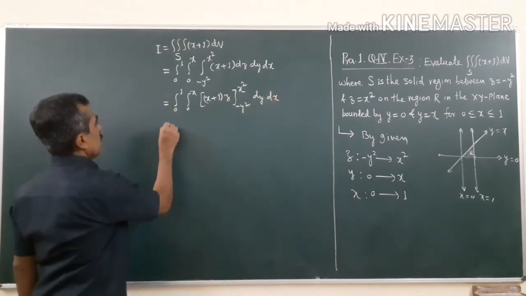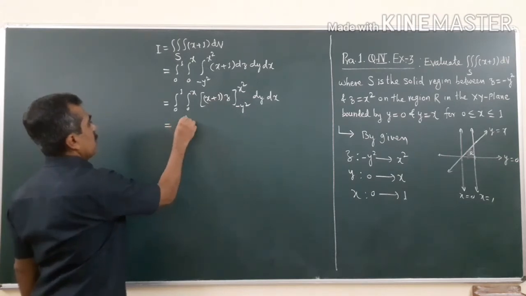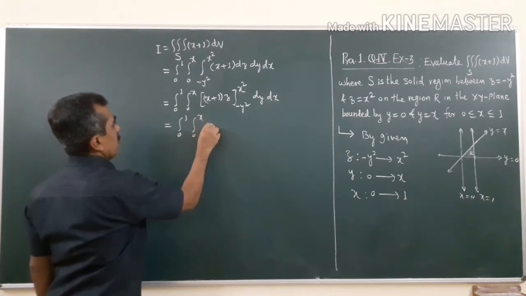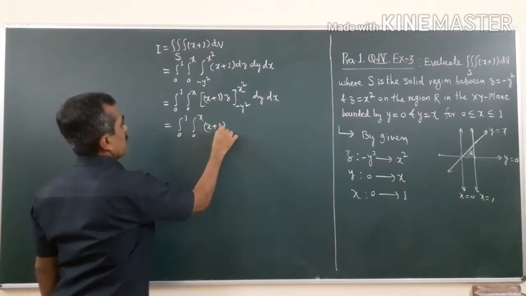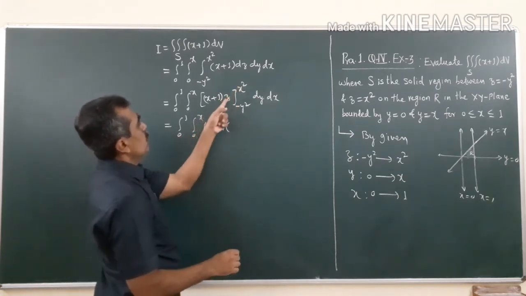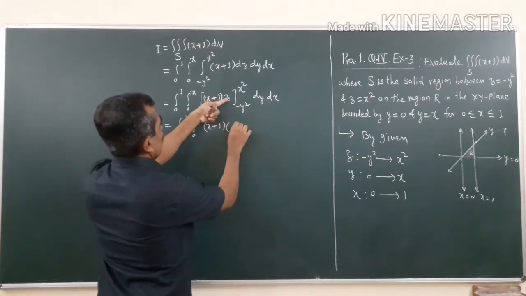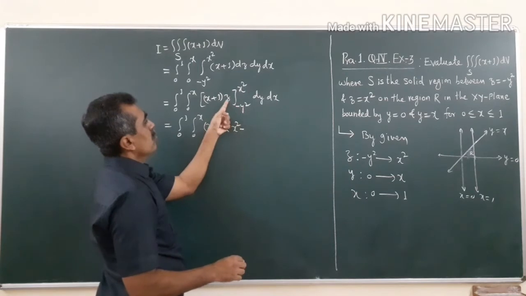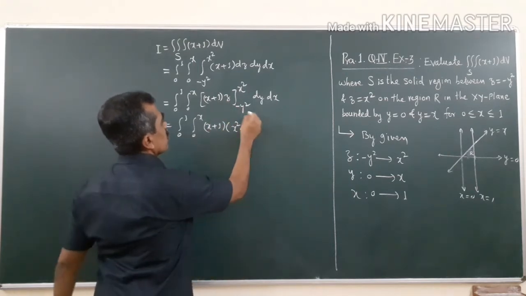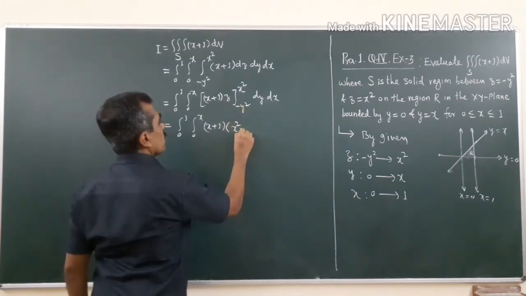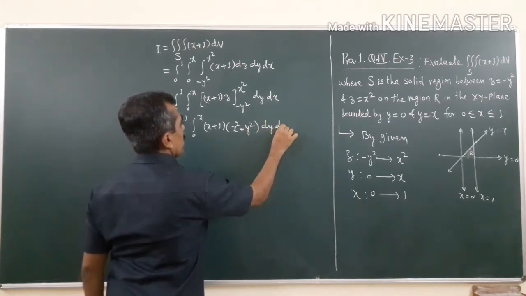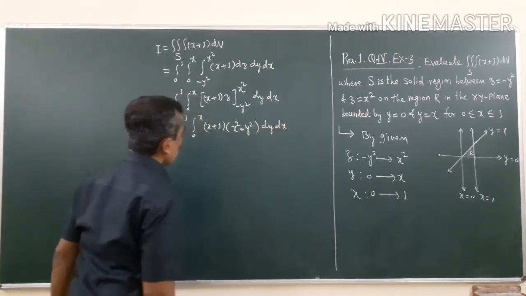So, this is equal to integral 0 to 1, integral 0 to x, of x plus 1 into, put z as x squared, upper limit minus lower limit. So, this is minus minus y squared, that will be x squared plus y squared, dy dx.